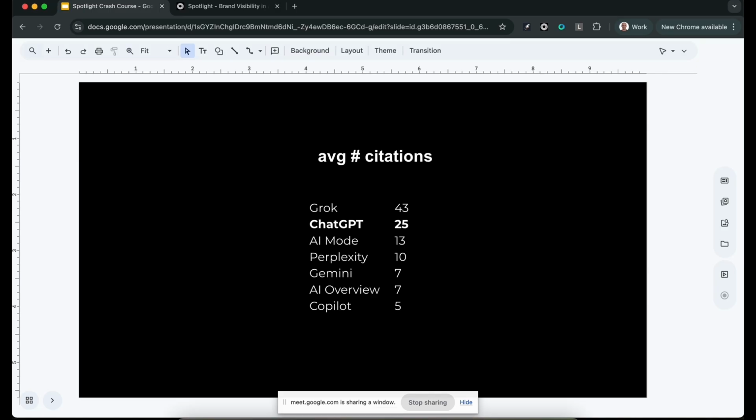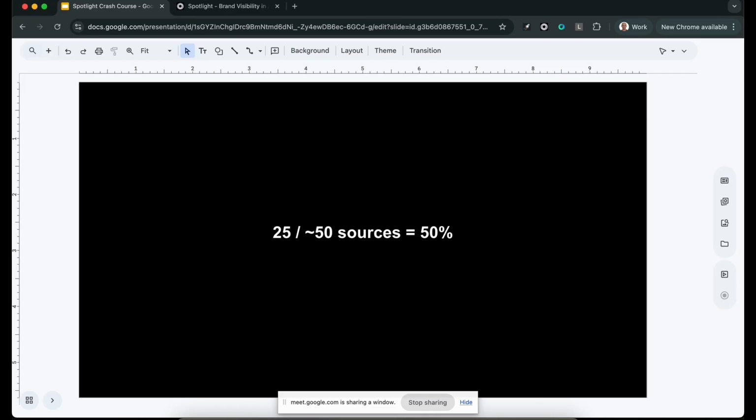Now, how many links or citations does each model have in the response? ChatGPT has quite a lot. It's 25 on average, and this is the data from the last 3 months. It changed recently. Grok, I mean, they come back with like 43 different citations. But ChatGPT is 25. And this is interesting because essentially ChatGPT typically sends out 2 search queries, and they look at about 50 sources, and then they cite about 25 of those.